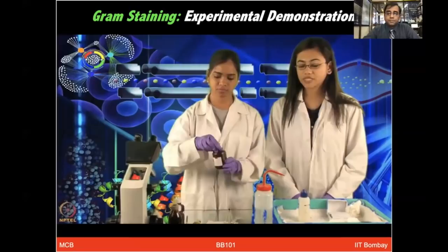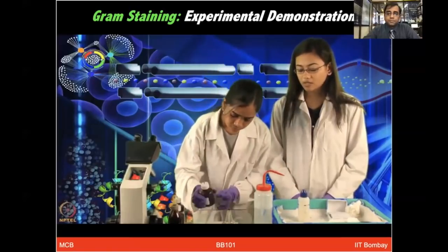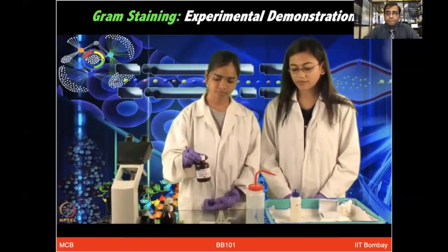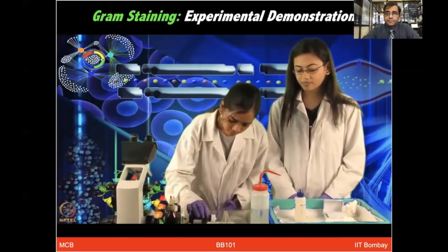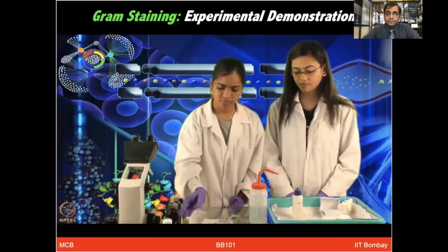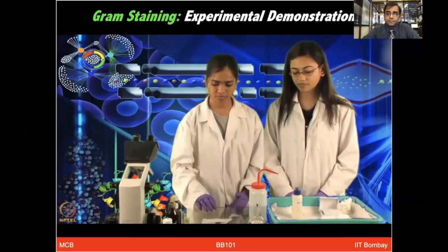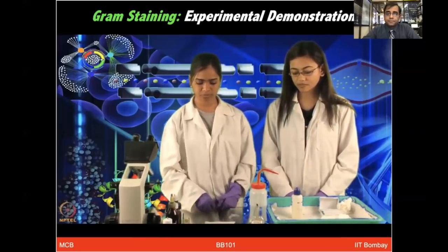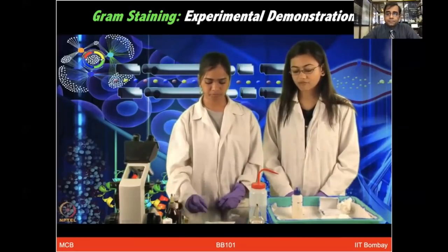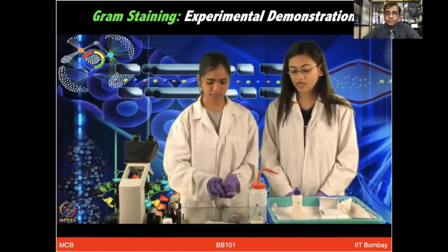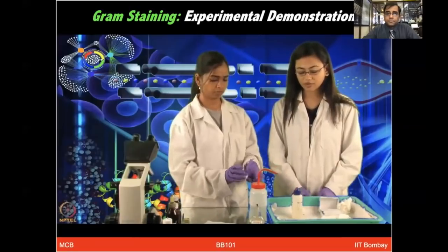After the heat fixation step, we will add crystal violet for 1 minute. After 1 minute, we will wash off the stain and then add gram's iodine.